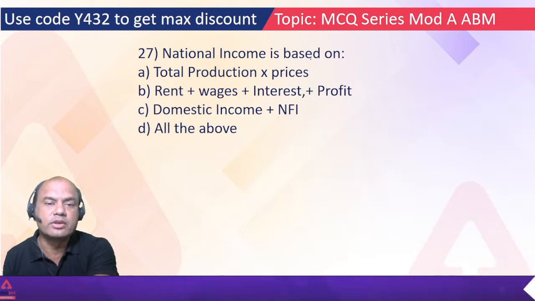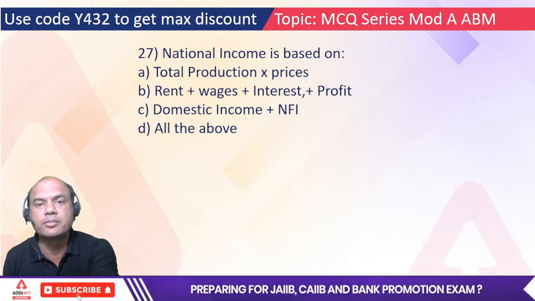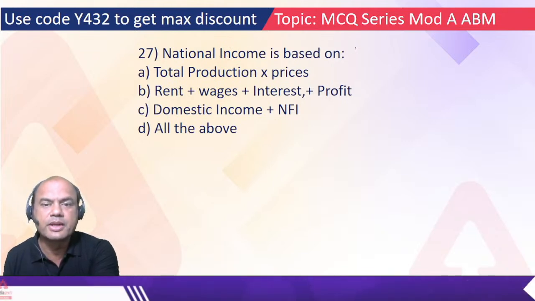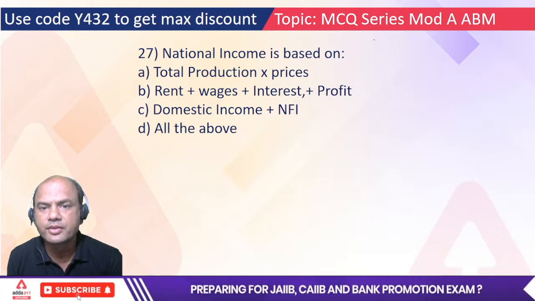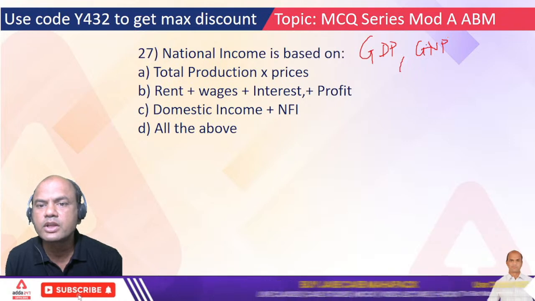National income is based on what? National income comprises two parts, GDP and GNP. The third part is NNP, but that's separate. What is GDP?